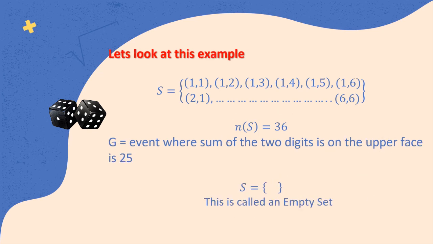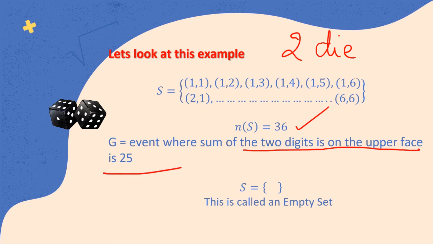Let's look at this. What are we looking at here? We are looking at two dice being tossed. We know the sample space is 36. Let's look at G as an event, where the sum of the two digits on the upper face is 25.